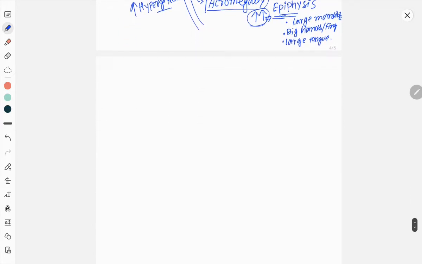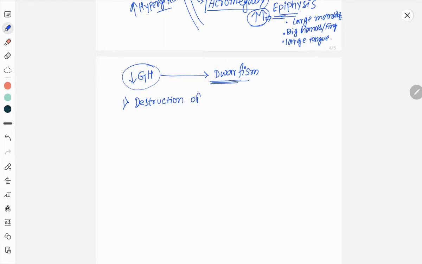And if there is decreased amount of growth hormone, then there will be dwarfism. Dwarfism can be due to various reasons. One of the reasons is destruction of somatotrophs.